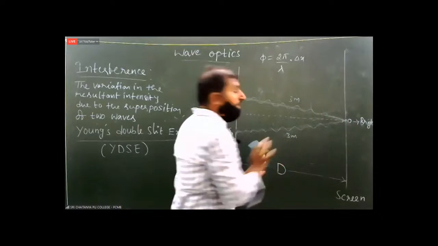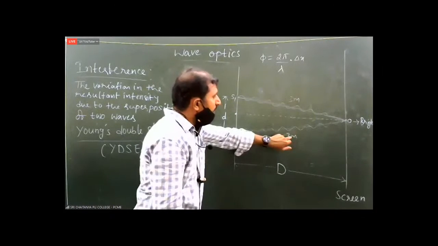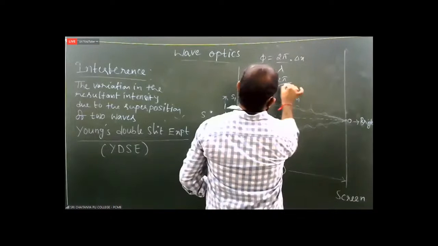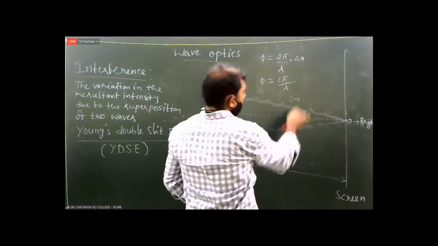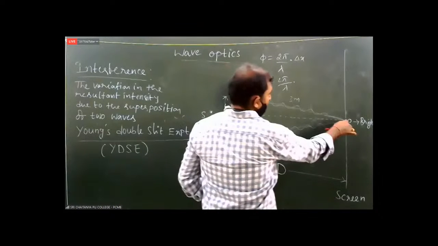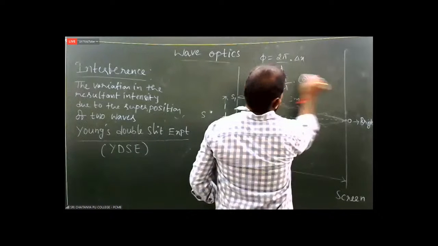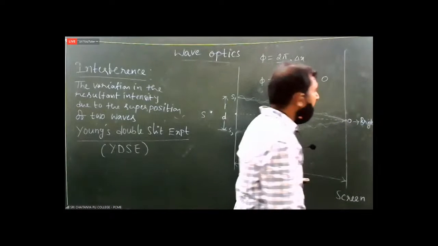When path lengths are equal, the path difference is 0, so phi is 2 pi by lambda into 0, which is 0. When the phase difference is 0, you will get brightness.